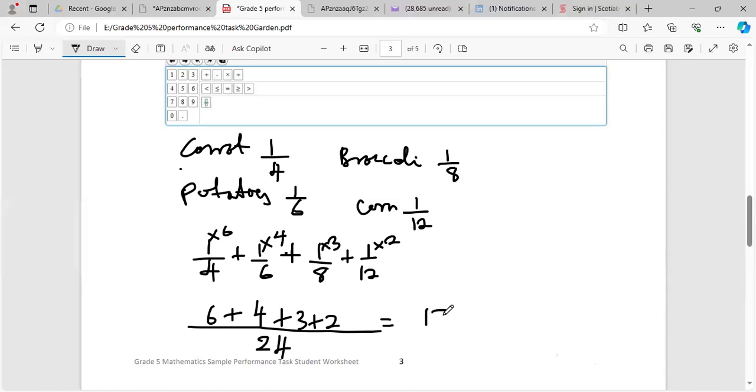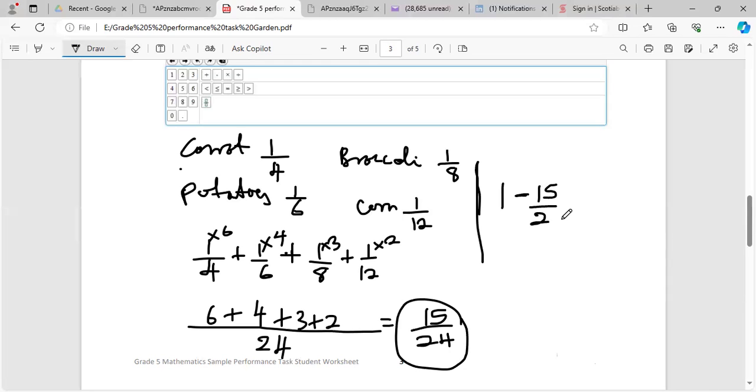So 6 and 4 is 10, plus 3 and 2, that gives 15/24. What this is saying is that this represents the total land space that we use up, in terms of fraction. So what we can do is say 1, which is the whole, as a fraction, right? So it's the whole take away 15/24.